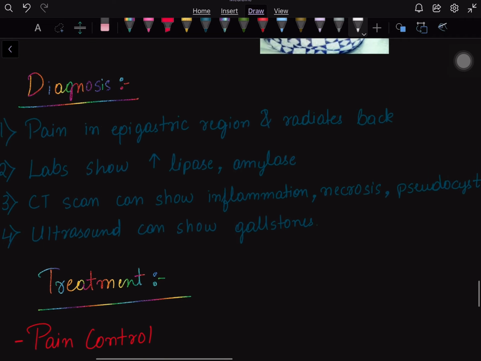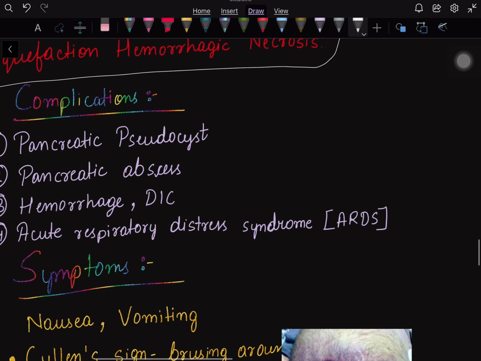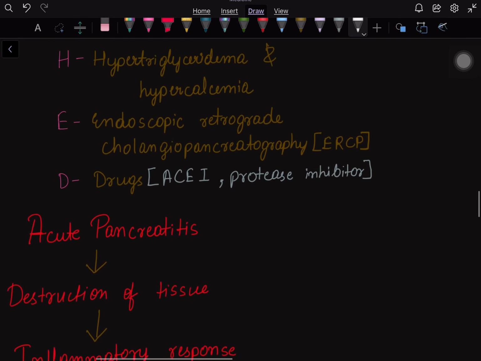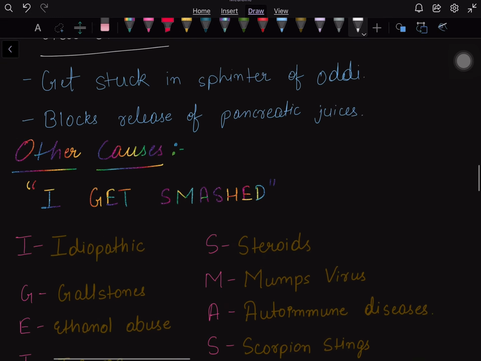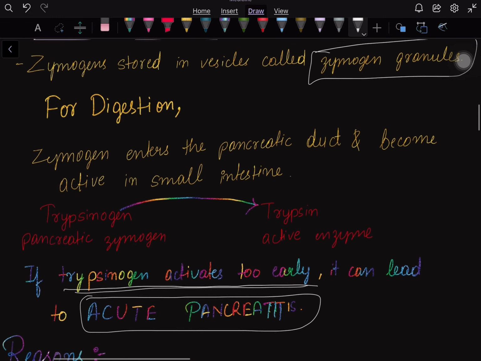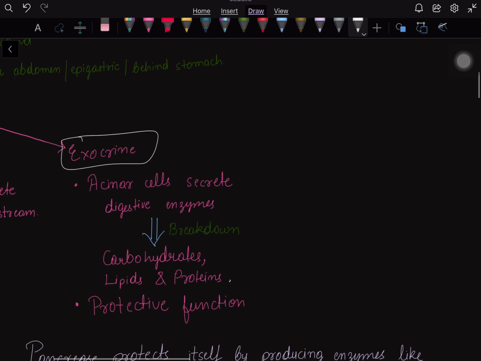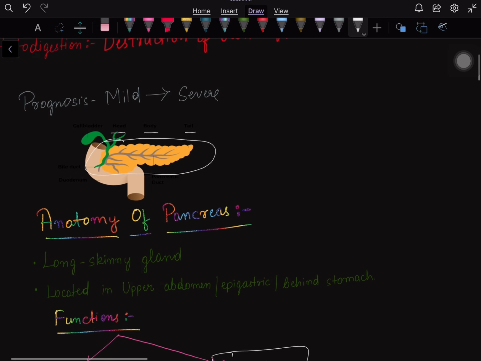So these were the treatment, diagnosis, symptoms, complications, mechanism and causes of acute pancreatitis, and I hope it helped you to learn everything about acute pancreatitis.